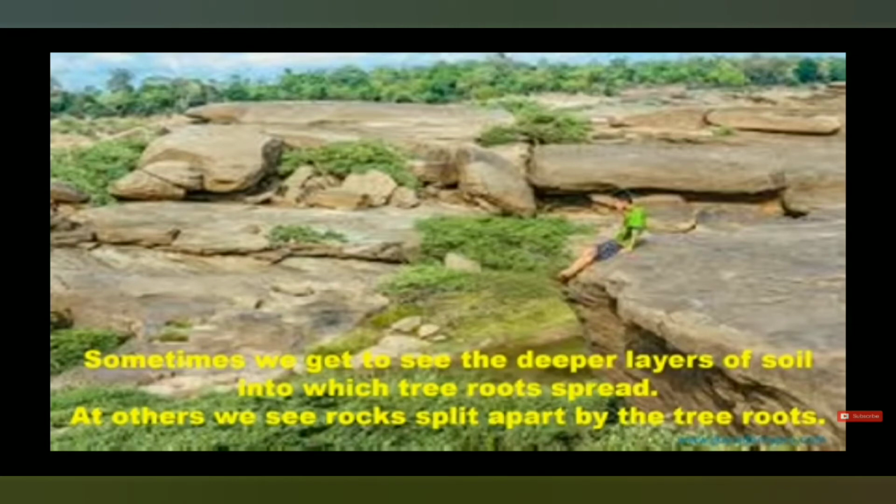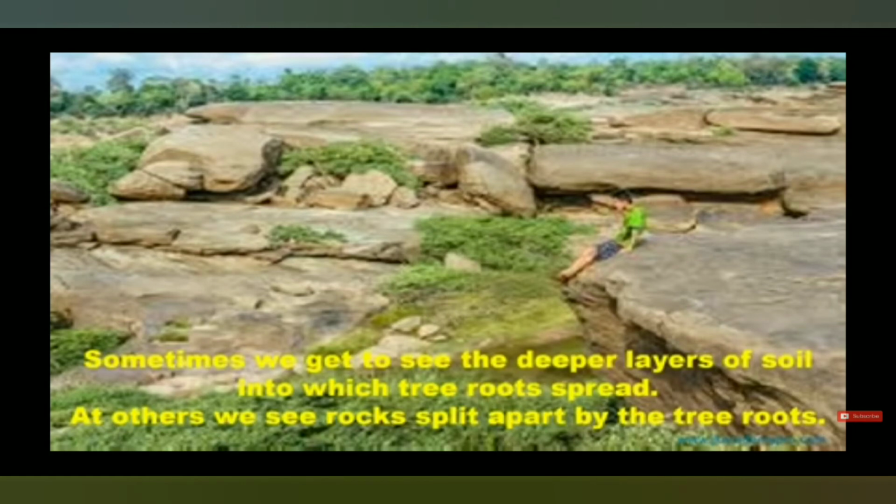Sometimes we get to see the deeper layer of soil into which tree roots spread. As we pass the layer of soil, we can see how deep the roots have gone, and in other places we see rocks split apart by the tree's roots.